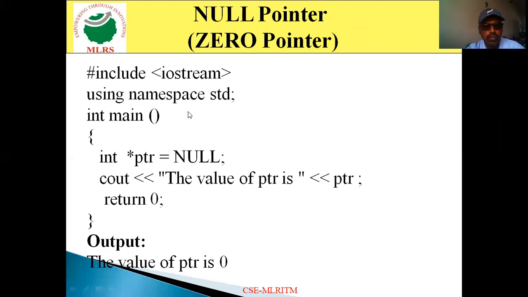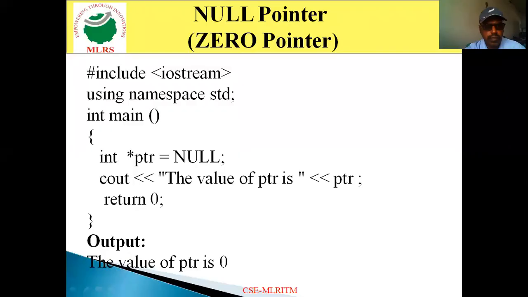Then we'll go to the program. Now look at this here. We'll discuss the working of a null pointer. Here I am going to discuss a program related to the zero pointer, which indicates how to work with a null pointer.